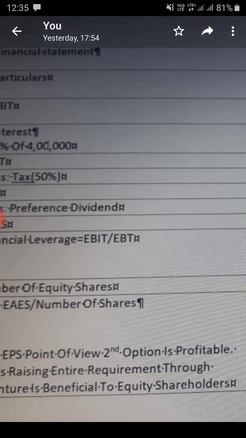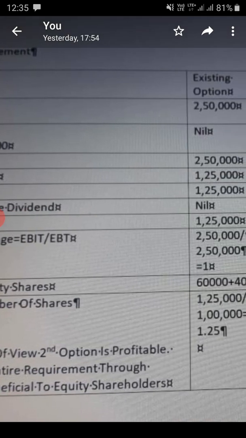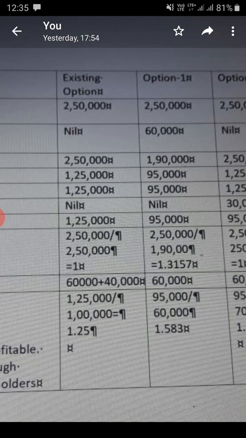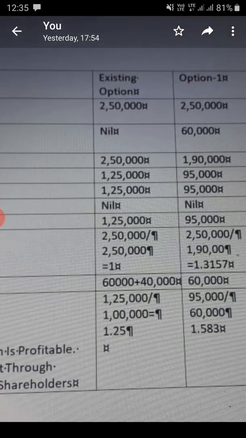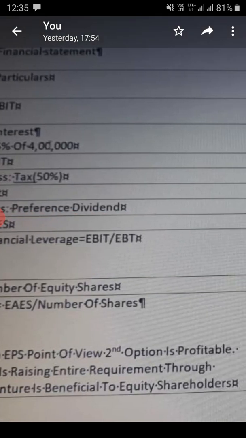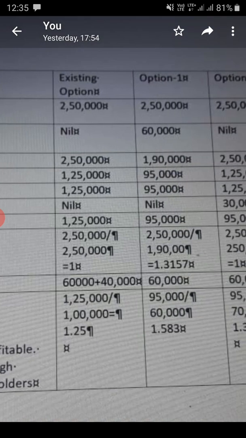So, how to calculate financial leverage? We know EBIT divided by EBT is financial leverage. So, I arrived at 1 as financial leverage under option 1, 1.3157 as financial leverage in option 2, and in option 3 it's 1.